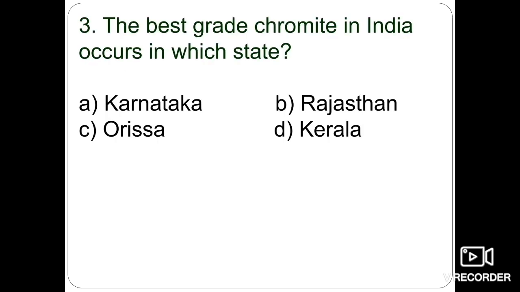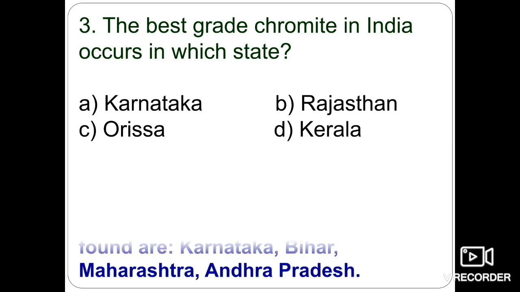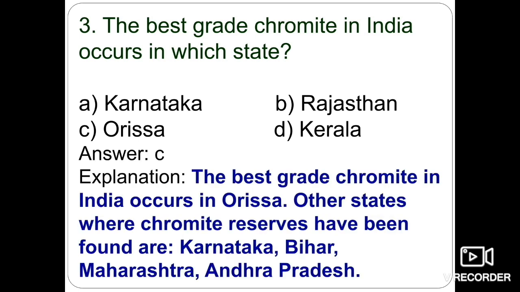The best grade chromite in India occurs in which state? Means the best grade of chromite that occurs in India, in which state? Karnataka, Rajasthan, Odisha or Kerala. So the best grade of chromite occurs in Odisha.